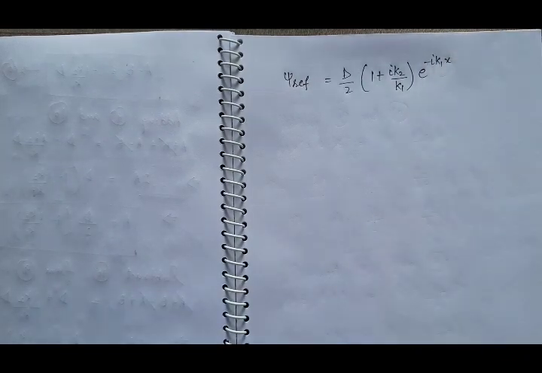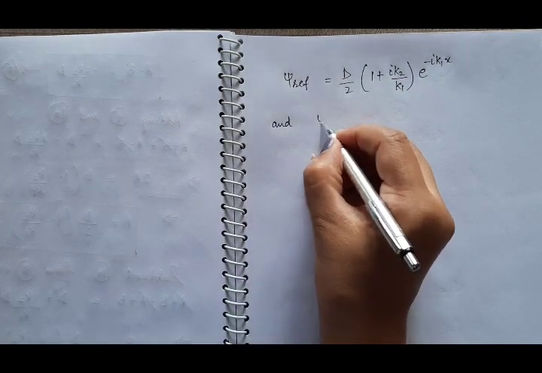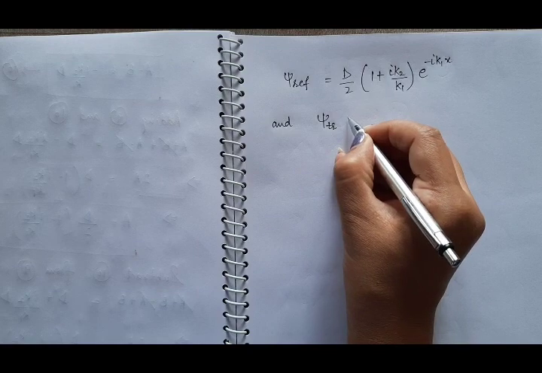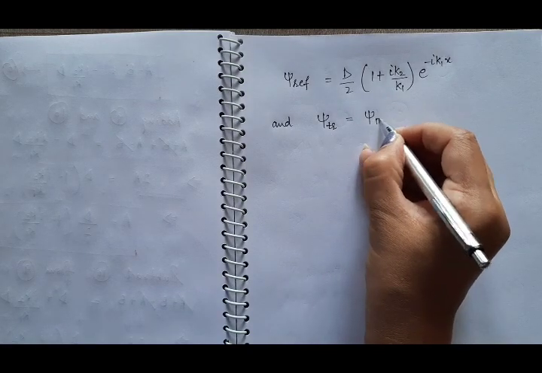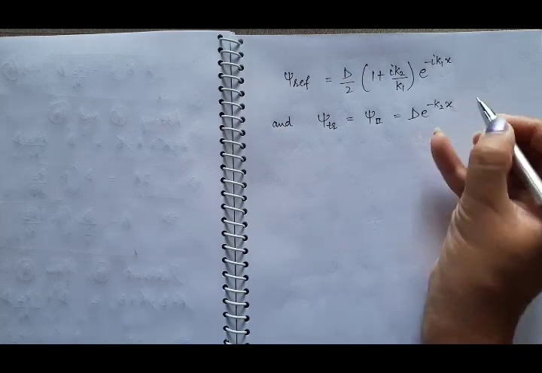So this is the wave function for the reflected wave, and the wave function for the transmitted wave is psi2, and it is equal to d e raised to power minus k2x. So we have found out the wave function for the transmitted wave, the wave function for the reflected wave, and the wave function of the incident wave.